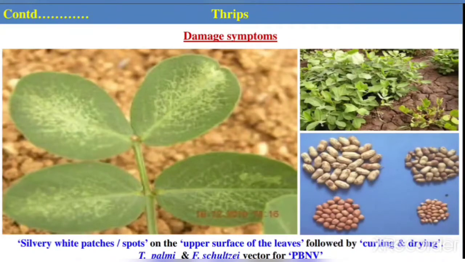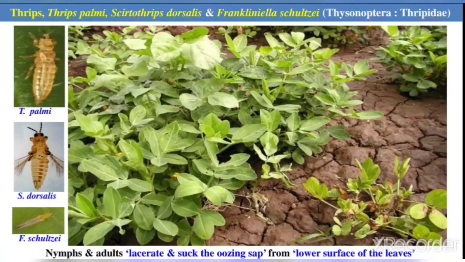Thrips have an elongated body, and the wings are narrow with a fringe of hair. The adult female inserts eggs in the tissue of the leaf. Okay, these are the 3 species basically. And the damaging stages here are nymph and adult.